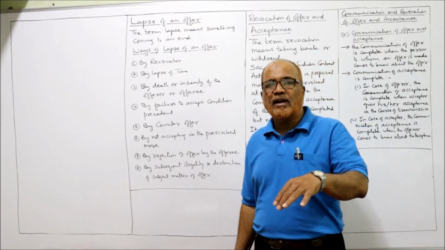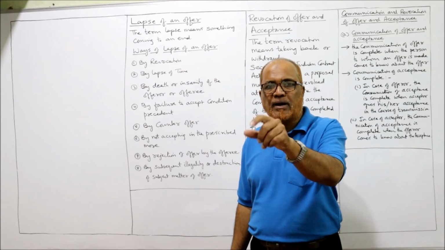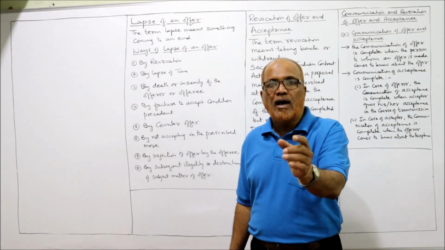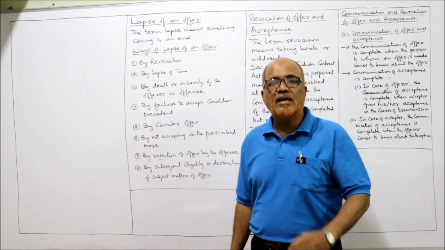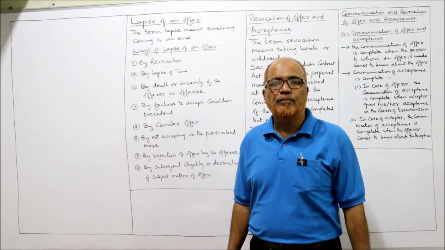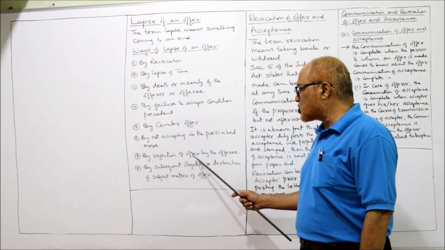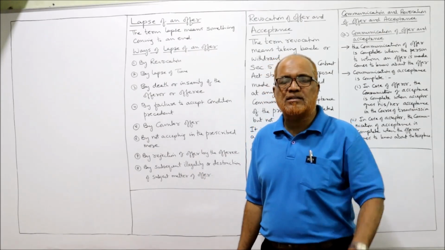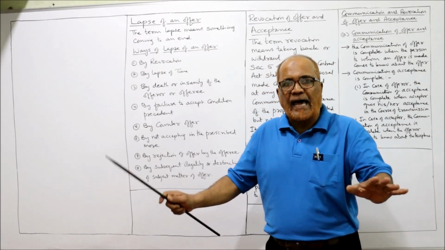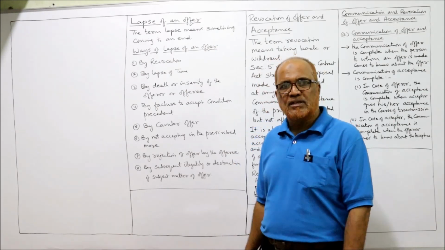Suppose the offerer has prescribed a particular mode, that you can accept my offer according to this mode, but the offeree has not adopted that mode, he has adopted a different mode, then automatically the offer will get lapsed. Next one, by rejection of offer by the offeree. Sometimes the offeree will reject the offer, will not accept the offer. In that case also the offer will get lapsed.